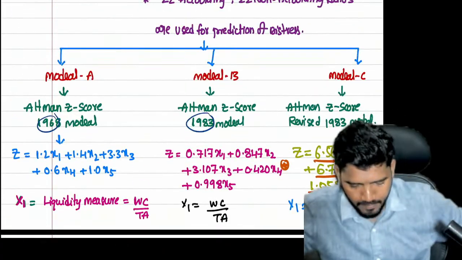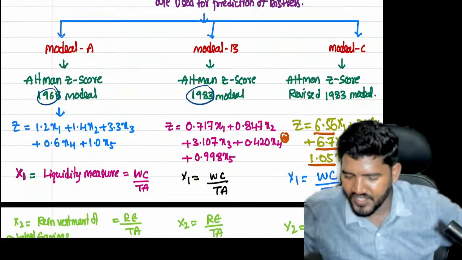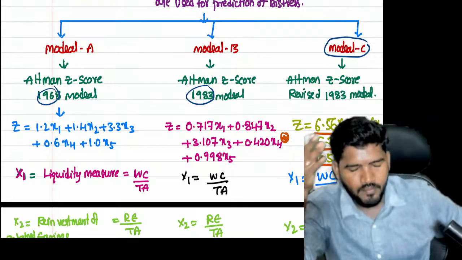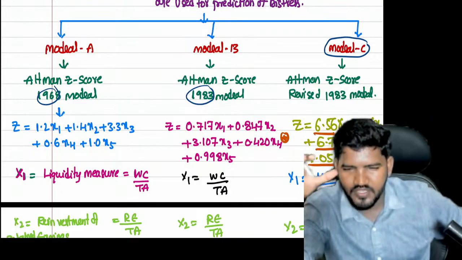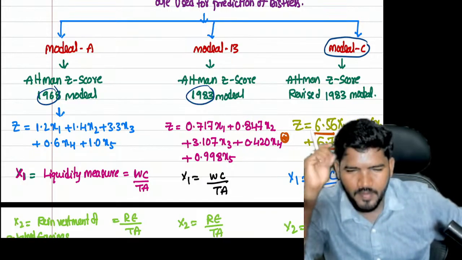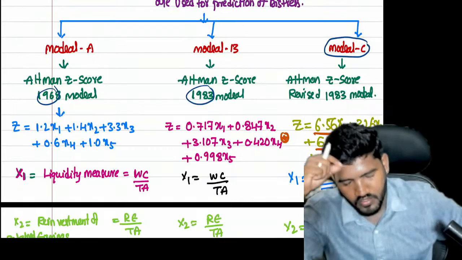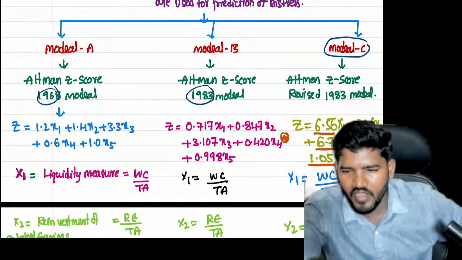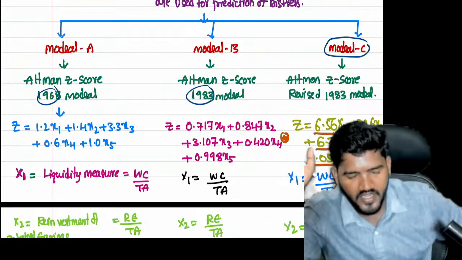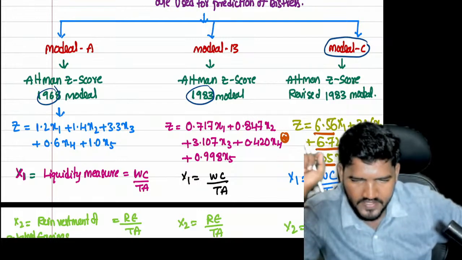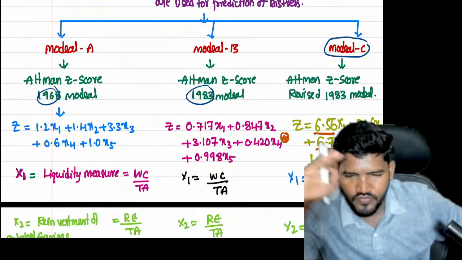After completion of 1968 and 1983, we have to focus on model C. In the last 10 or 15 attempts, the question paper setter has not touched the concept of model C, guys. There is not even a problem in our board book, old material, new material or any source we have. Even though there is no single problem, please focus.